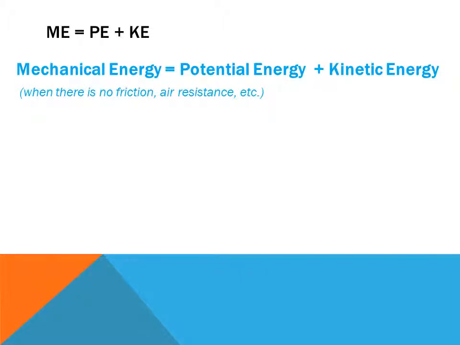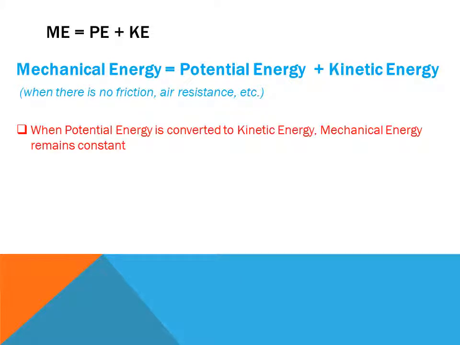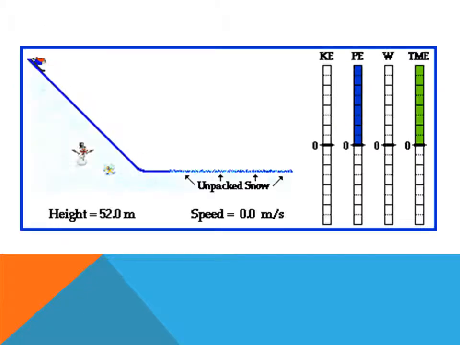Mechanical energy is equal to the sum of potential energy and kinetic energy, assuming there is no friction or air resistance or other non-conservative forces. When a skateboard rolls down a ramp and its potential energy is converted to kinetic energy, its mechanical energy remains constant. Since we are assuming there is no friction, there is no loss of mechanical energy. Friction would convert mechanical energy into thermal energy known as heat.